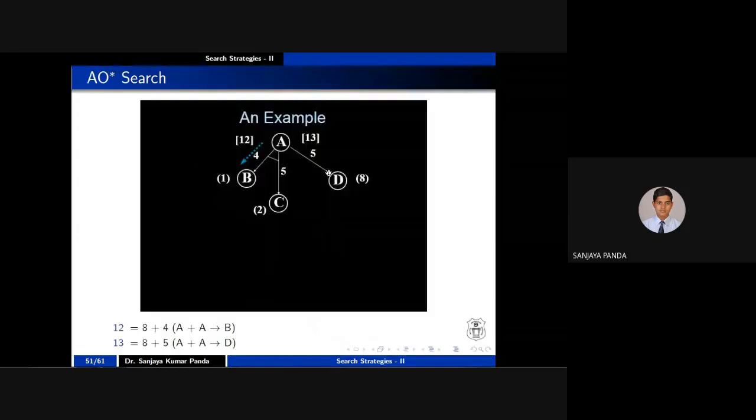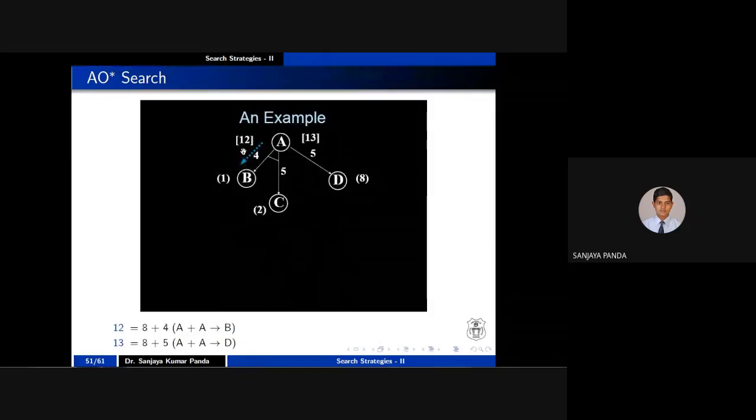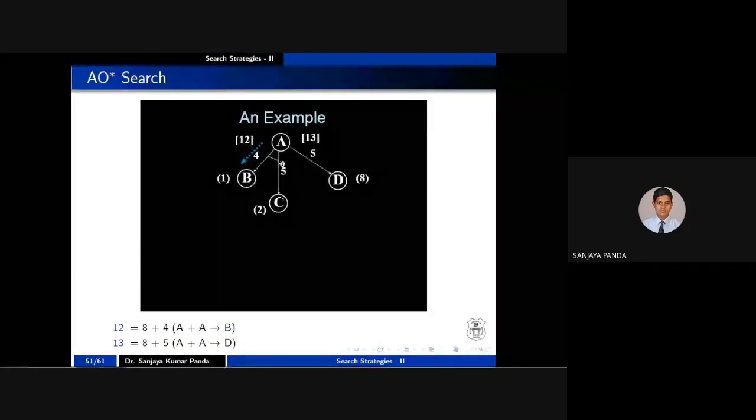So now come to this example. When I expand B, C and D, what is the cost? I will get this cost is 8. This A cost is 8. And A to B cost is how much? 4. So whenever you reach B, the cost is updated to 12. I have not considered C till now. When you consider C, we will update the value. So 8 plus 4 is 12.